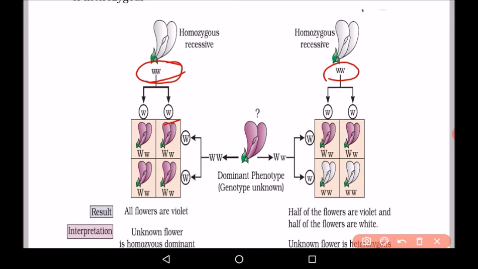This capital W is crossed with small w, and we are getting all 4 flowers violet because capital W is present in all the 4. And in this case we are getting 2 violet flowers and 2 white flowers. So half of the flowers are violet and half of the flowers are white.